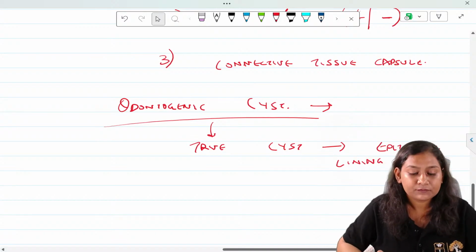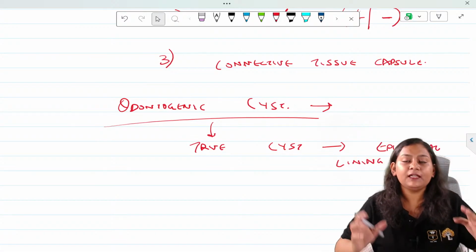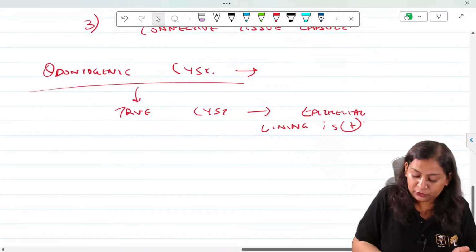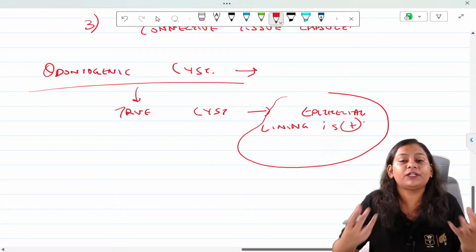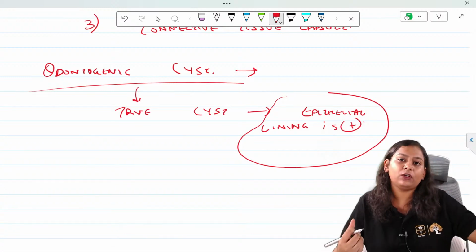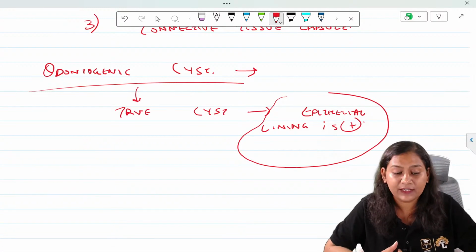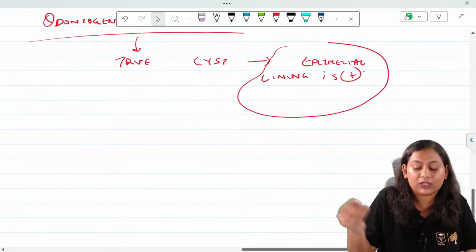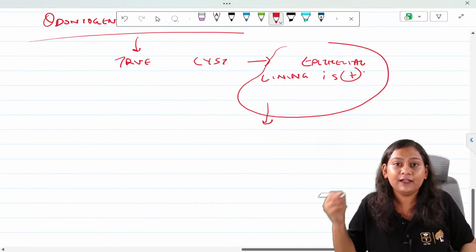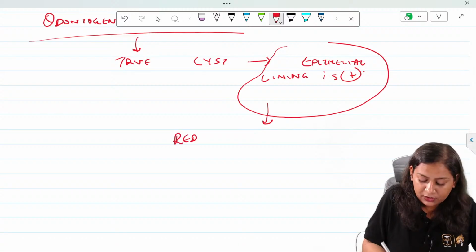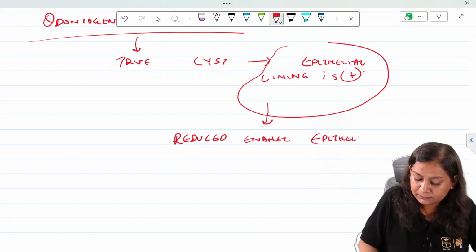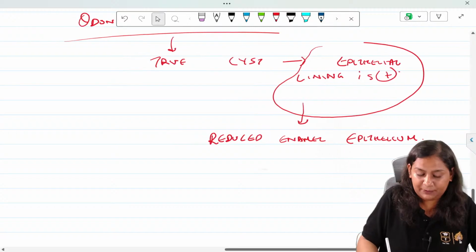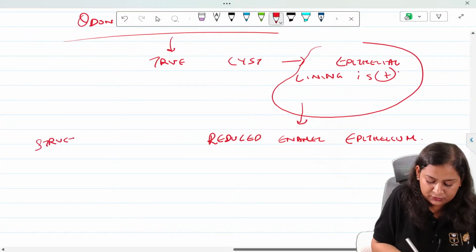Okay. Now, coming to the source of the epithelial lining. Now, the question arises: ma'am, the epithelial lining is present, but what is the source of the epithelial lining? As I told, the structures which are involved in the development of the tooth. So, what are the structures? So, this is your DH, okay? That is your reduced enamel epithelium. Reduced enamel epithelium.